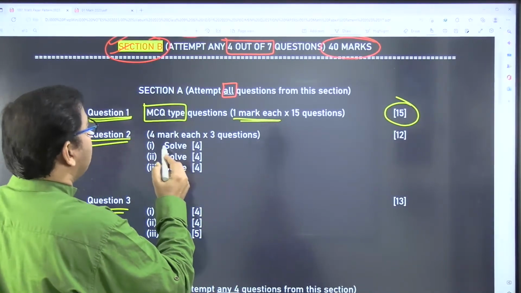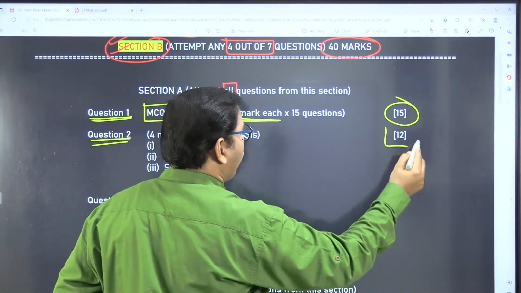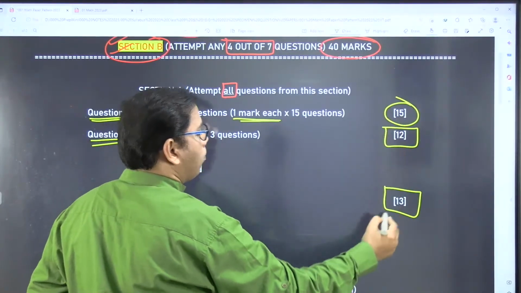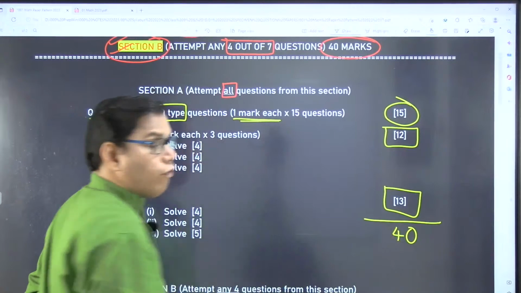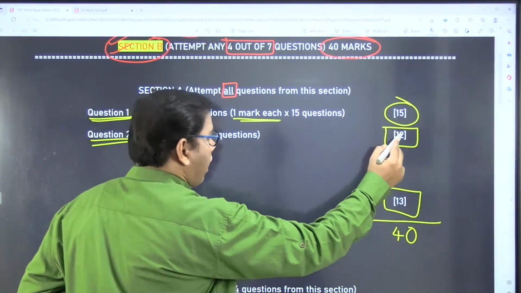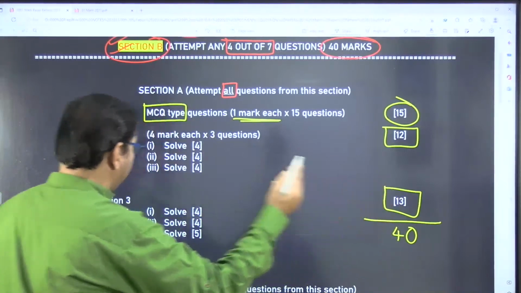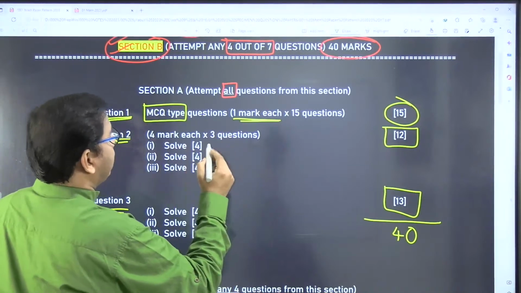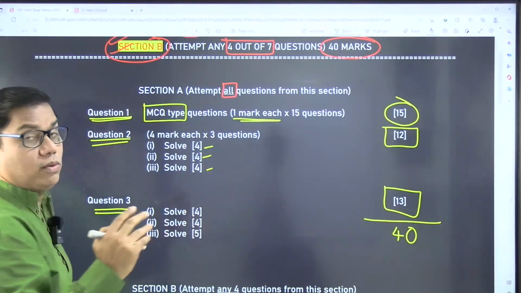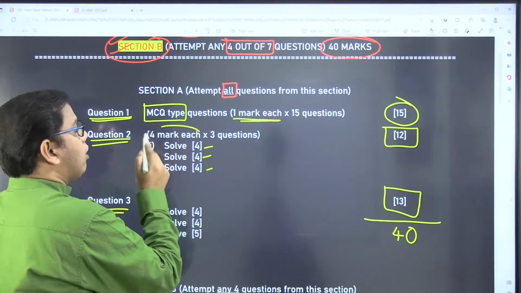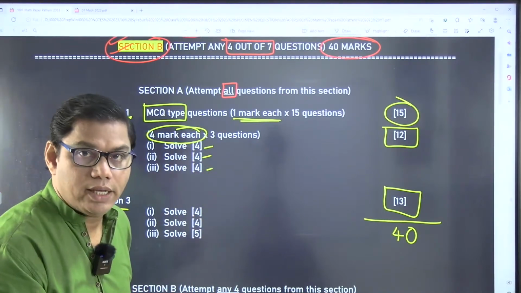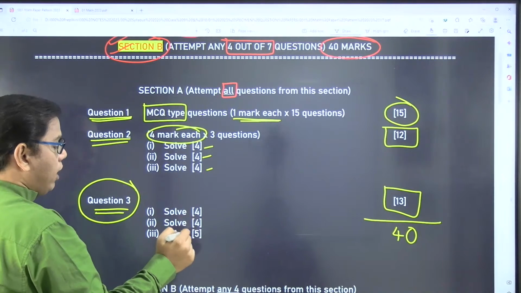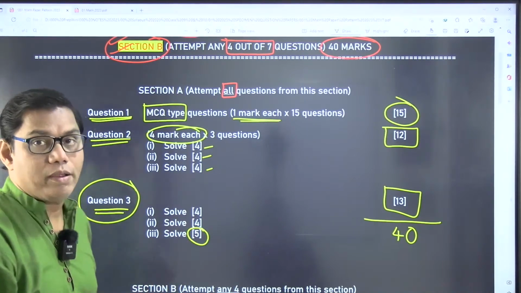Then question number 2 is for 12 marks and question number 3 is for 13 marks. So 15 plus 12 plus 13, your tally is 40 marks. So 1 mark is extra here. For the 12 marks question, you have 3 questions which are 4 marks each. So 4 into 3 is 12. And here again same as question number 2, but you will be having one question carrying 5 marks.